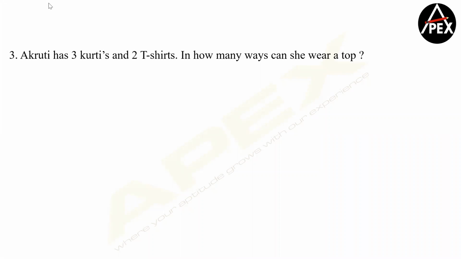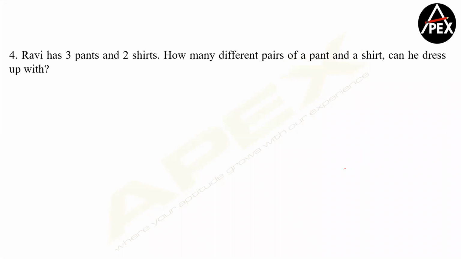So very simple case. In your wardrobe, you have 5 different tops or 5 different t-shirts. So you have 5 different t-shirts here. These are also tops only. So you have 3 tops of one variety and 2 tops of another variety, and you have to wear only one top. So therefore, the total number of ways in which you can wear a top is 5. Let's solve this, please.